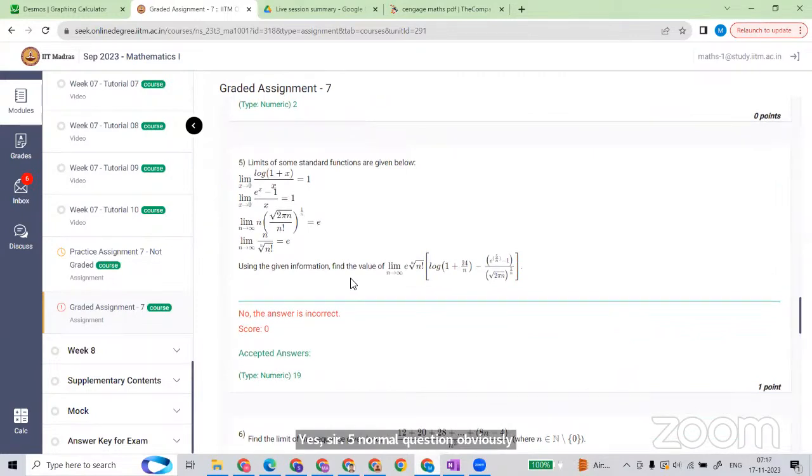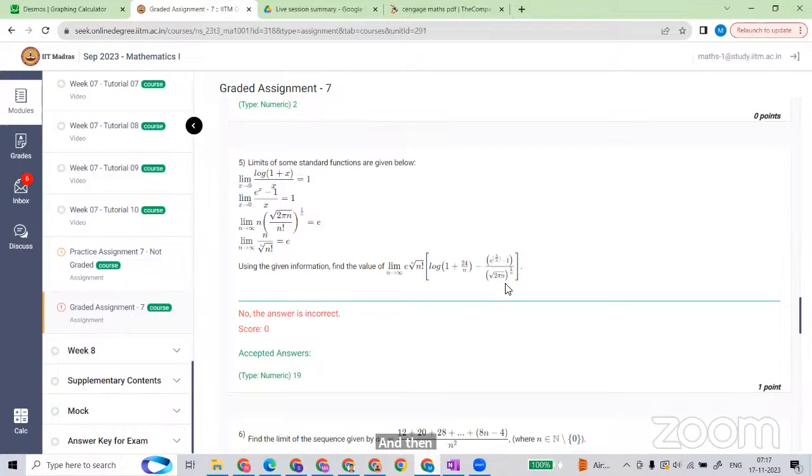Use the given information to find the limit. It is kept in some expression, here e is in the multiplication, so e times the nth root of factorial n, and then log with e.